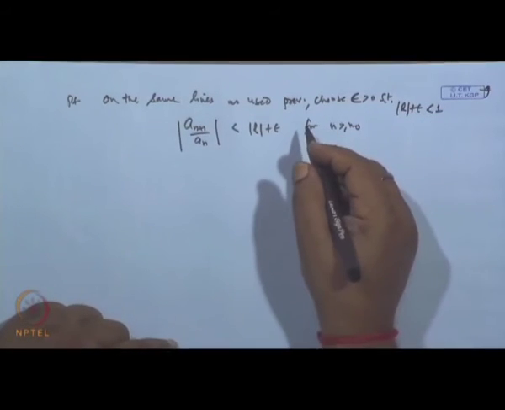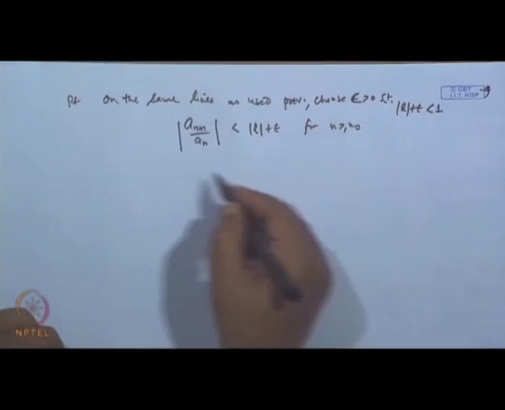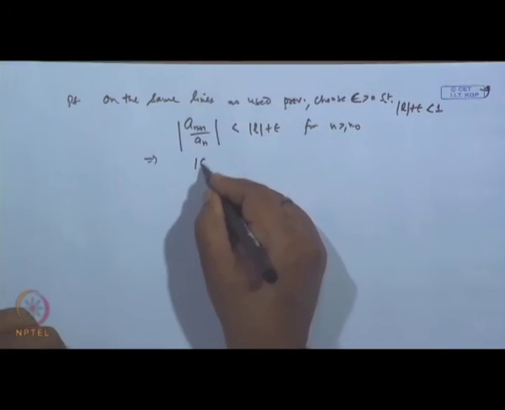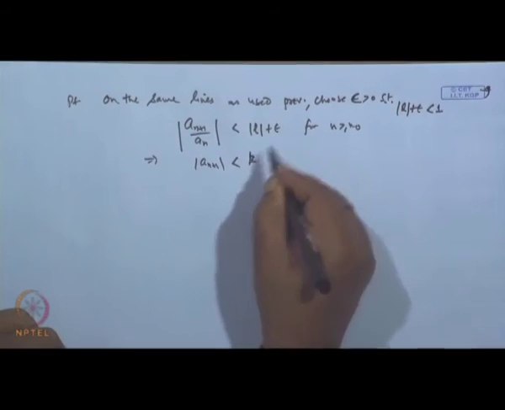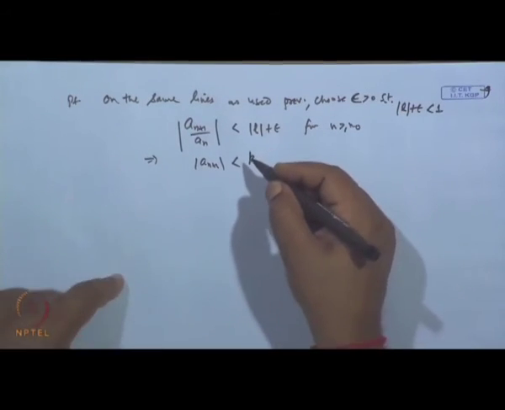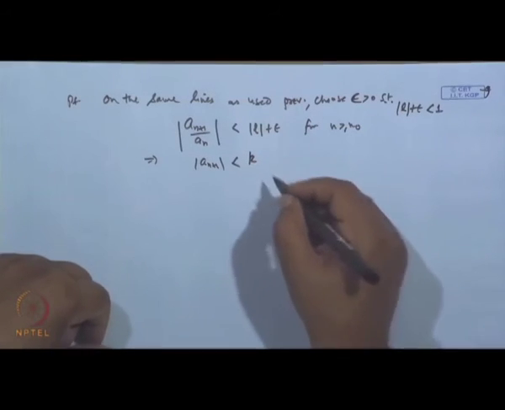Okay. Clear? And then from here, this shows that mod a_{n+1} is less than some number k times mod of a_n.